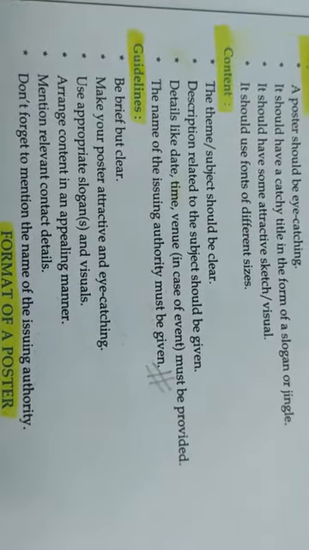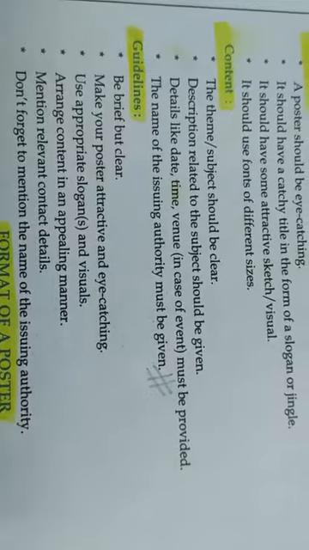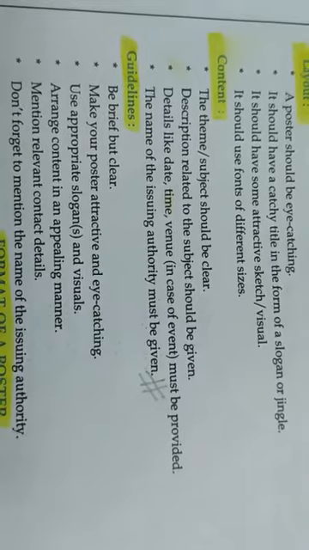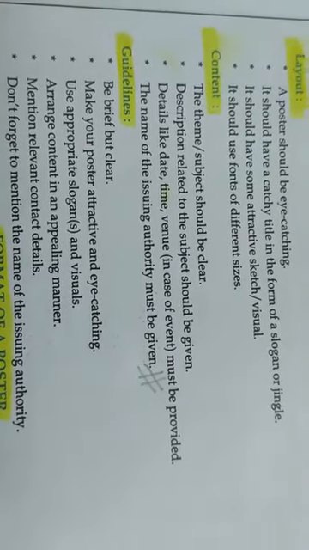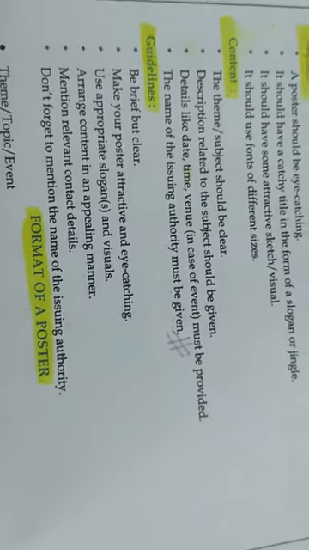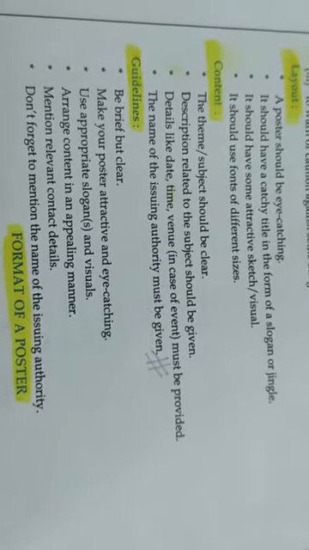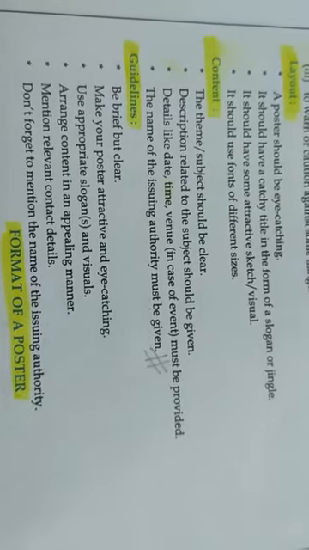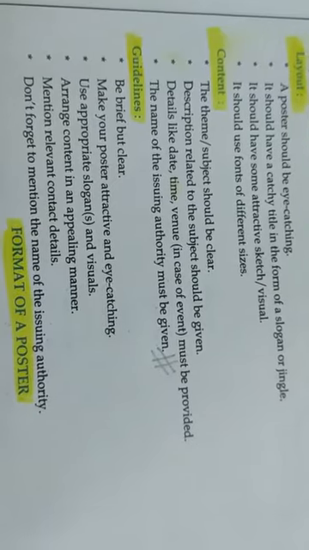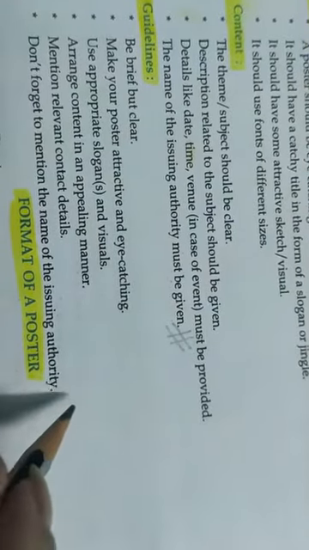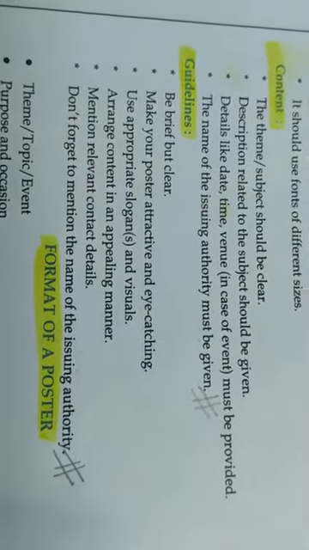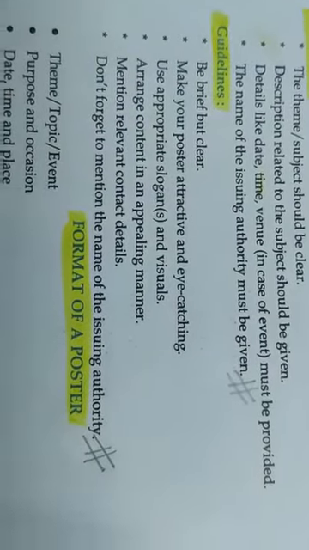And what are the guidelines that are being given to us? Be brief but clear. You have to be precise, short. We cannot write a full essay in a poster. Make your poster attractive and eye-catching. Once again, use appropriate slogans and visuals. Arrange content in an appealing manner. It should be displayed very well. Mention relevant contact details so that people can contact you. And don't forget to mention the name of the issuing authority. Once again, it is being highlighted here that the name of the issuing authority has to be given.